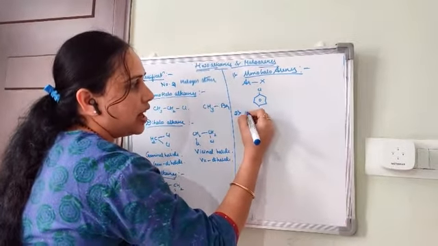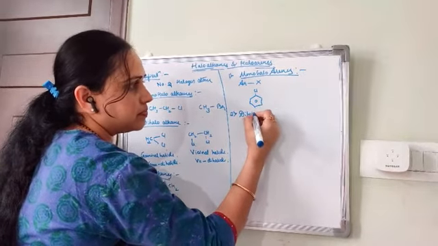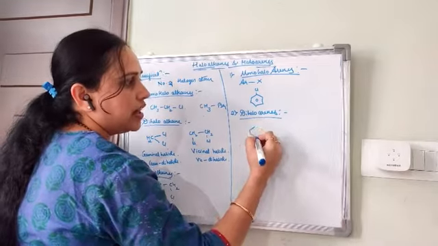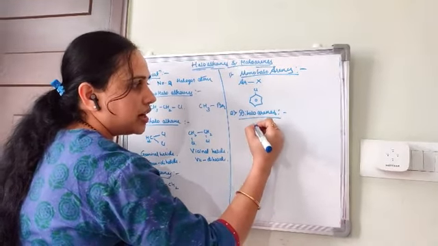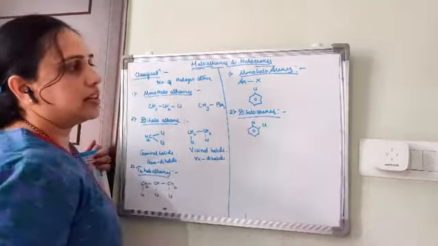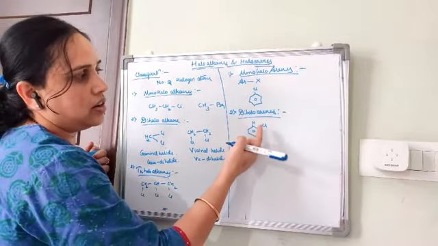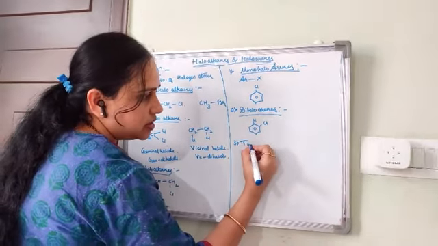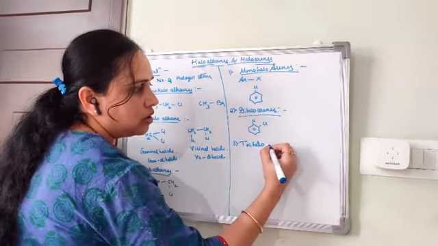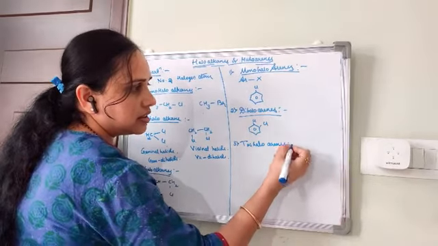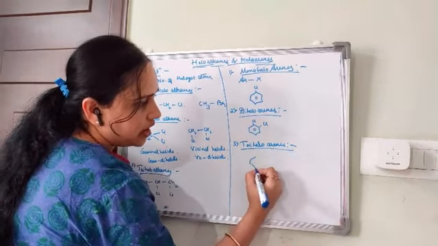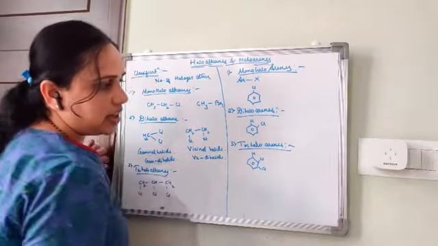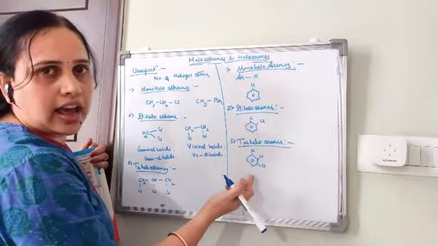Second one, dihaloarenes. If there are two halogen atoms present in a compound, that is called dihaloarenes. Third one, trihaloarenes. If there are three halogen atoms present in a compound, that is called trihaloarenes.